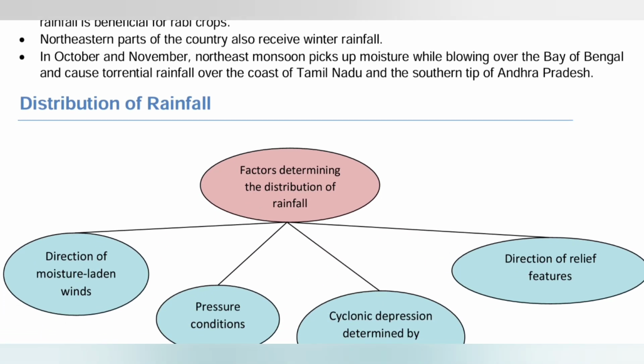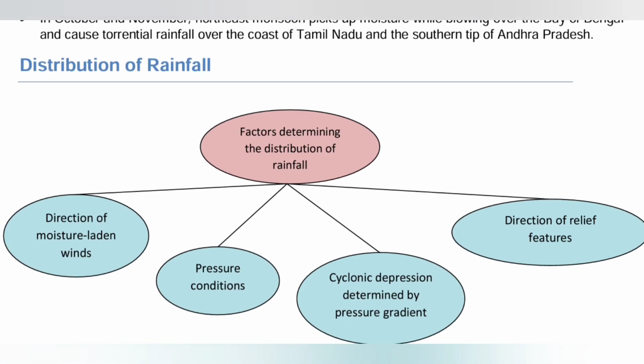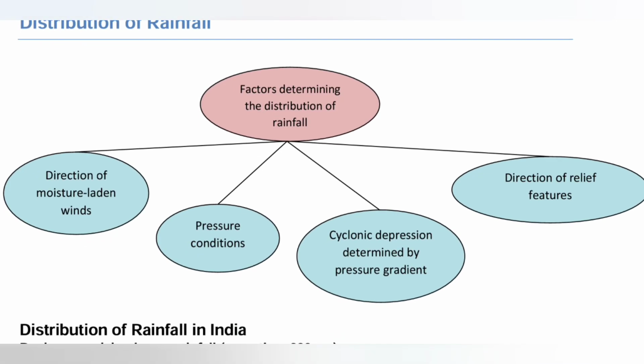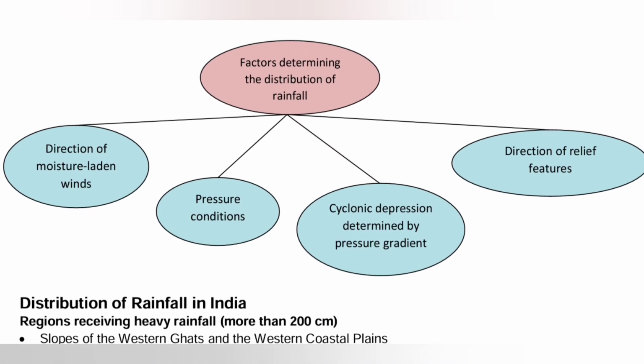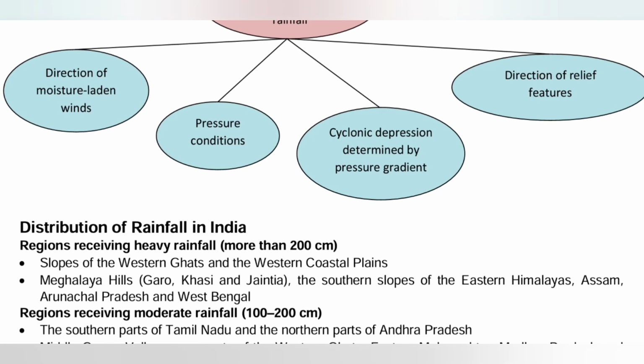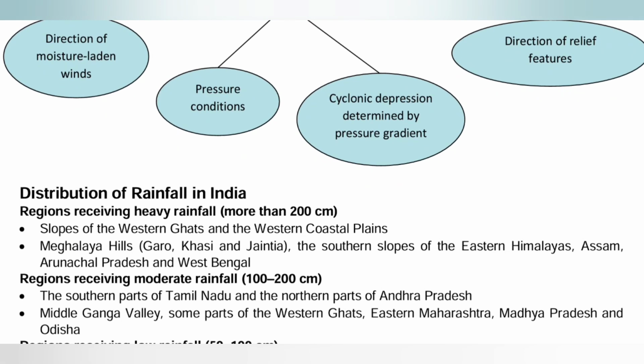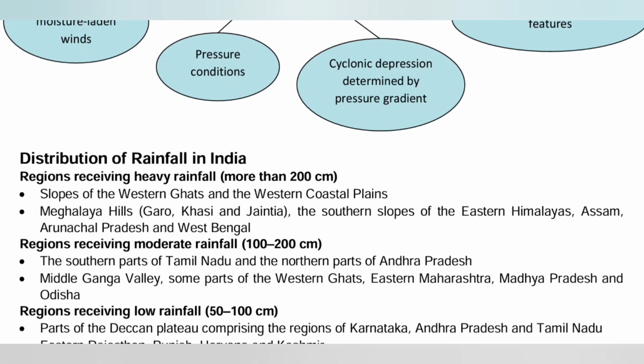Now there is this final chart of distribution of rainfall. Factors determining the distribution of rainfall: first, the direction of moisture-laden winds, then conditions, then cyclone depressions determined by the pressure gradient, and the relief features. Now the distribution in India: regions receiving very heavy rainfall, more than 200 centimeters, are the slopes of the Western Ghats and Western Coastal Plains, Meghalaya hills, Garo, Khasi, Jaintia, the slopes of the Eastern Himalayas, Assam, Arunachal Pradesh, and West Bengal.